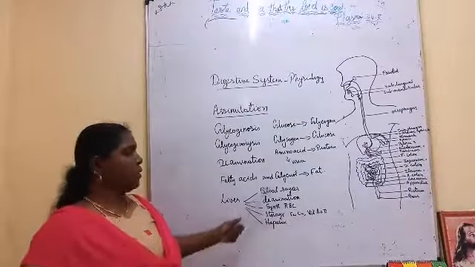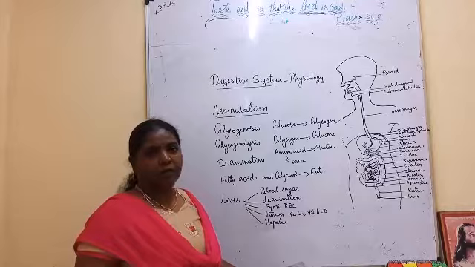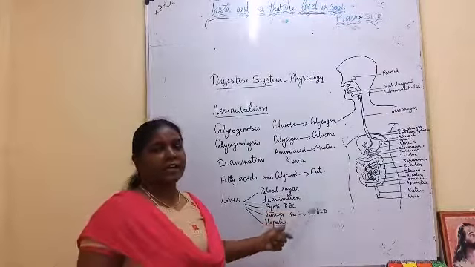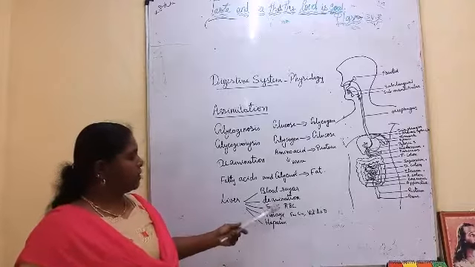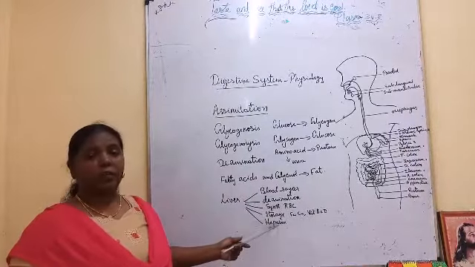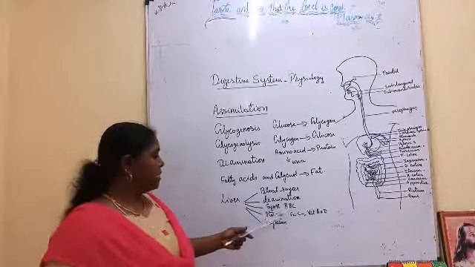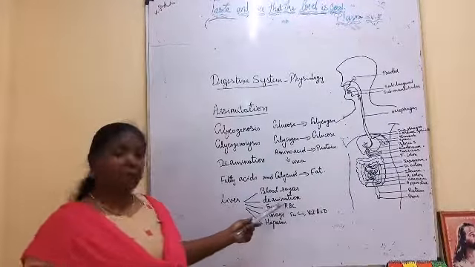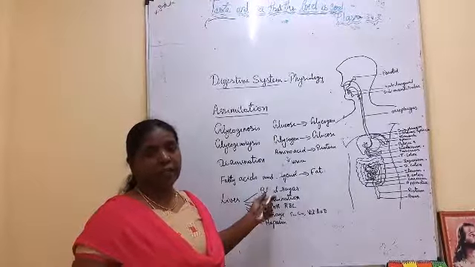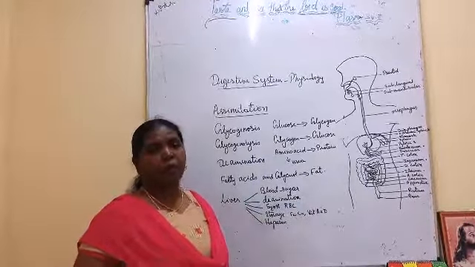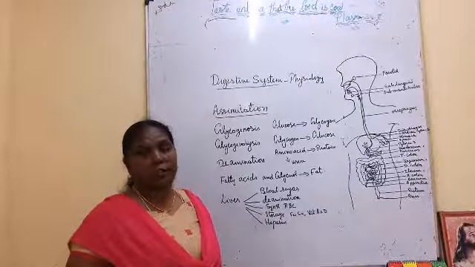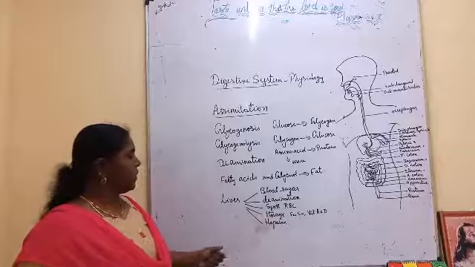So the liver plays a very important role in our system. Other than digestion, it does all these activities. Heparin is very important, and in the same way urea, through deamination, is produced in the liver. If the nitrogenous waste is not removed from our body, it will become toxic. It leads to death. So all these parts are played by the liver.